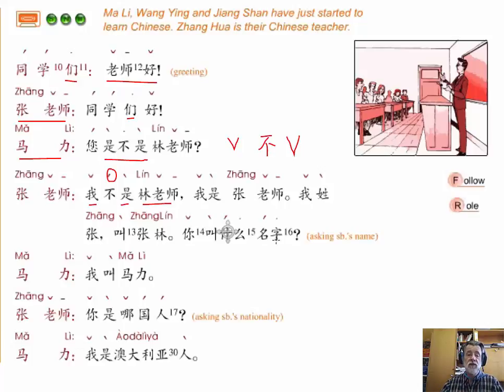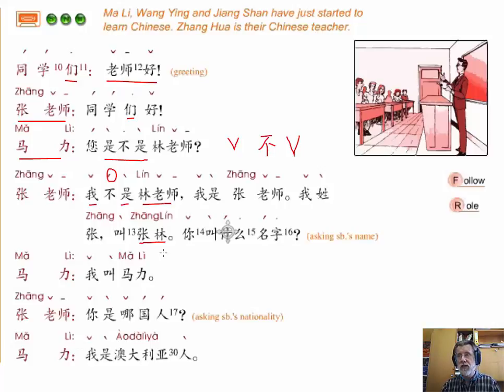我姓张, I am surnamed Zhang. 叫 Zhang Lin. So what's interesting here is, if you look at Zhang Laoshi's full name, in Chinese, many Chinese people's names are a single character for the surname, plus 2 characters for their given name. But there are also Chinese people that have the single character for the surname and a single character for their given name. And that's fairly common. So Zhang Laoshi is one of those category. And in that case, when Zhang Laoshi says, my name is, he's not going.